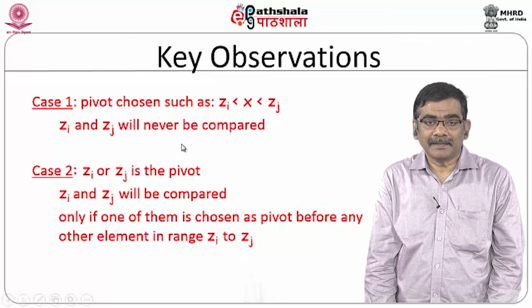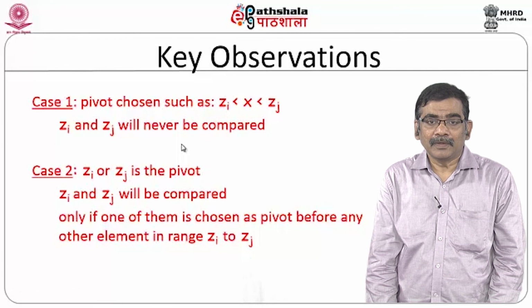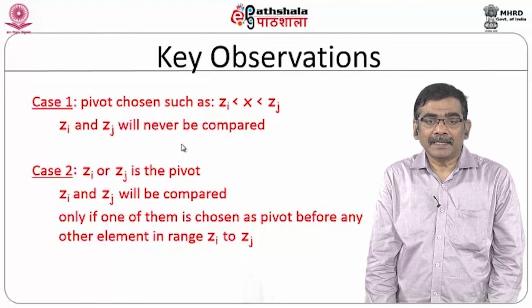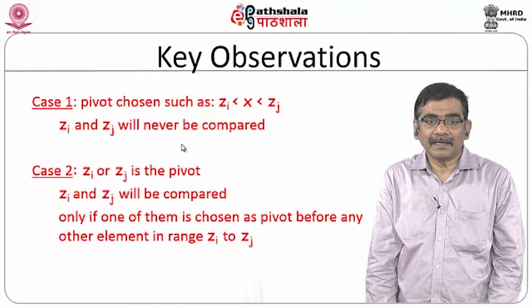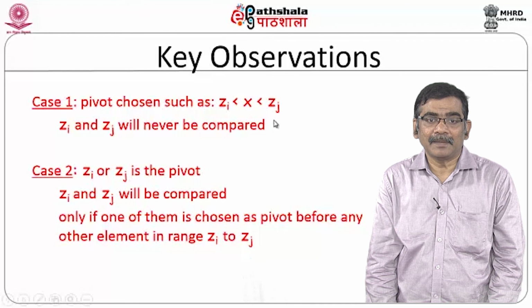Imagine you have 14, 19 and 27. If you choose 19 as the pivotal element, then Zi and Zj will go to different lists, where there will never be a comparison between these two elements. This is your case 1.